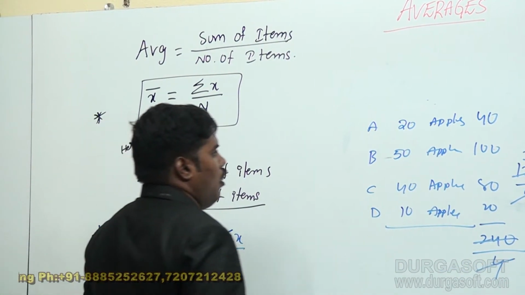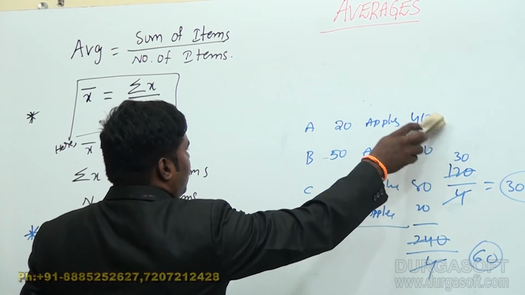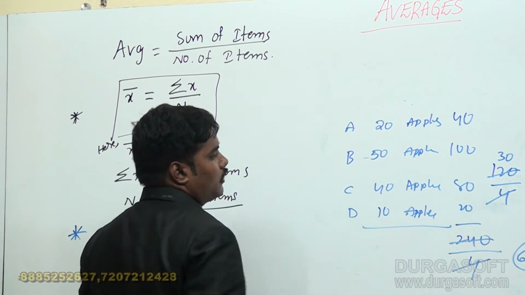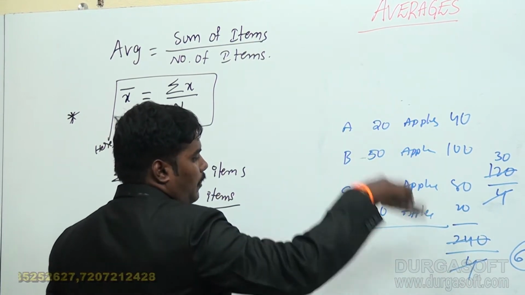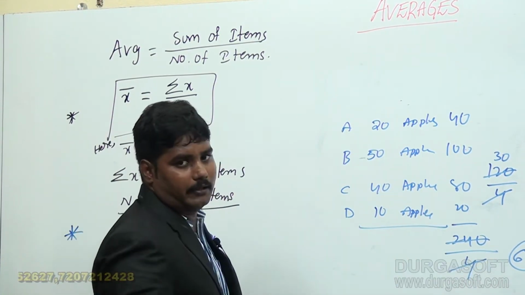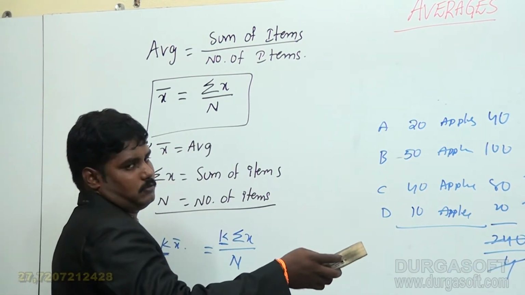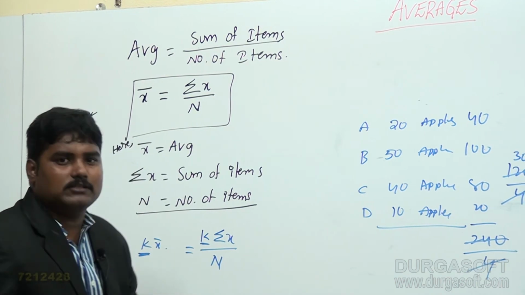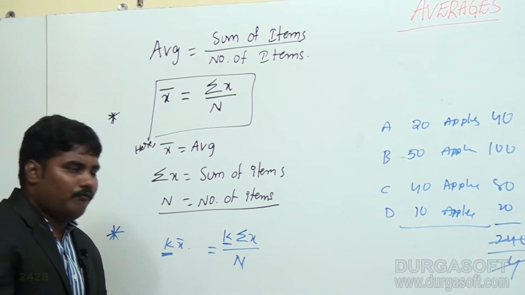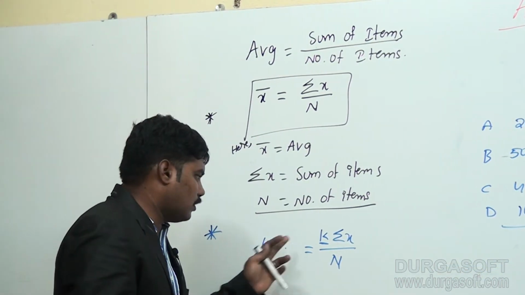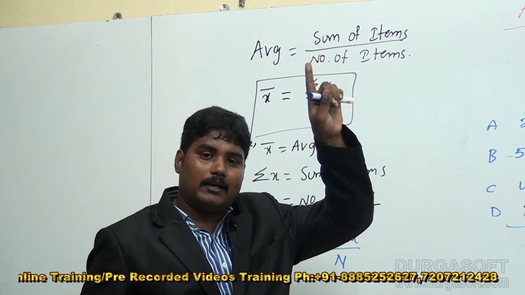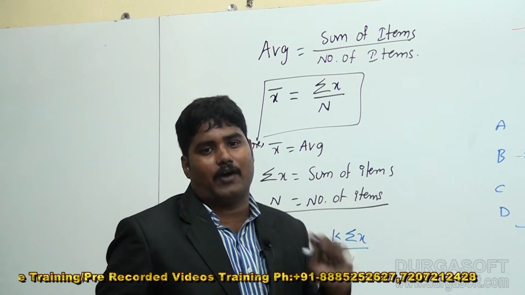Now, before double and after double: before double you have 30 apples on average, after double you have 60 apples on average. That means if you double the items, then the average is also doubled. If you triple the items, the average is also tripled. If you take 5 times the items, then the average is also 5 times. If the average is 5 times, then the sum of items is also 5 times.